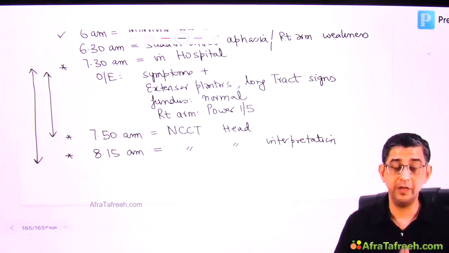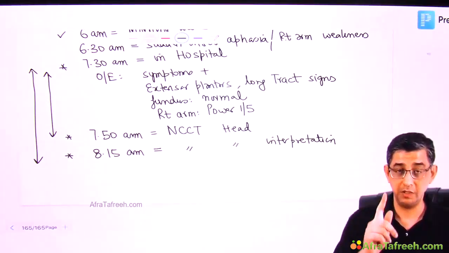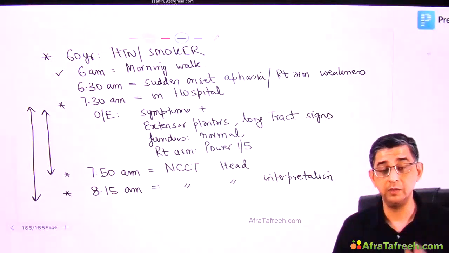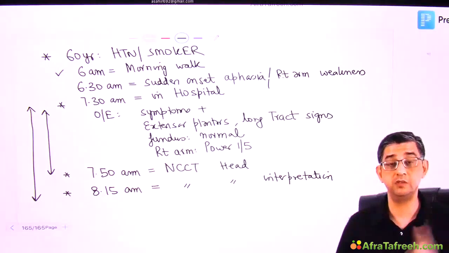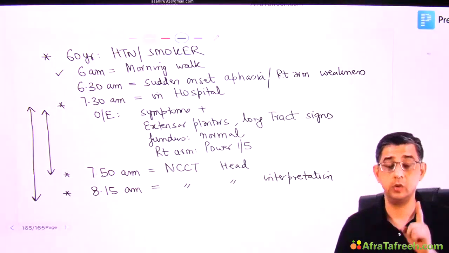I want to once again reiterate, guys, please remember, in this guy in whom the symptoms are persisting, if it is ischemic stroke and presented within 1 hour, CT will be normal. Most of the time CT findings in ischemic stroke might take 6 hours to appear. I'm not going to wait for 6 hours for findings to appear and then start treatment. Even if the CT is normal, I will still thrombolyze this patient.